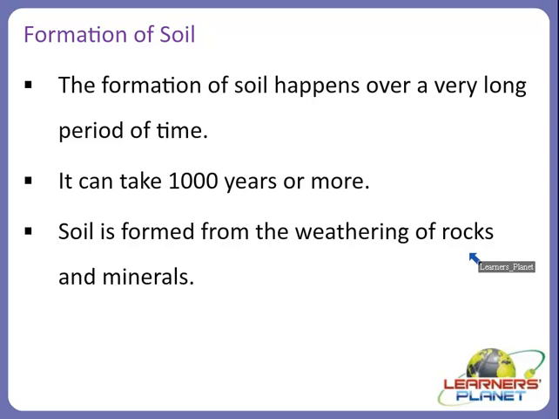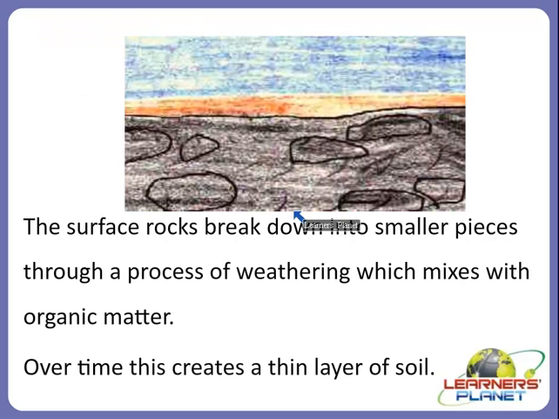As we know, soil formation happens over a very long period of time. That means 1,000 years or even more than 1,000 years, right? But what is actually happening in the formation of soil? It is formed from the weathering, meaning the breakdown of rocks and minerals, and the surface rocks will break down into smaller pieces, right? Let's see in the picture what happens. Yes, as you can see in the picture, these are broken down into smaller pieces.